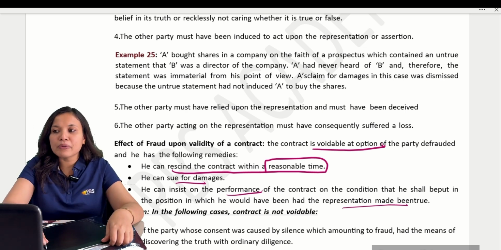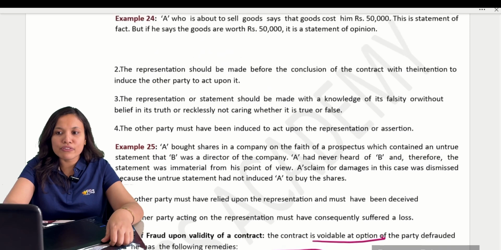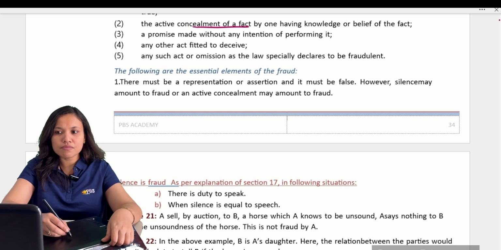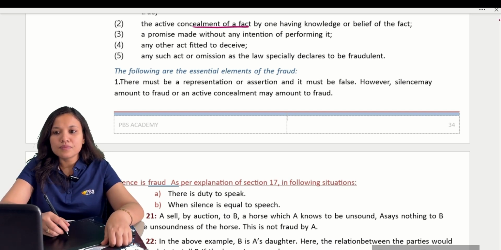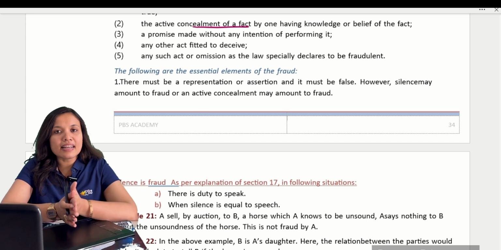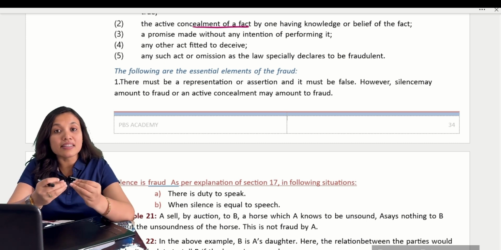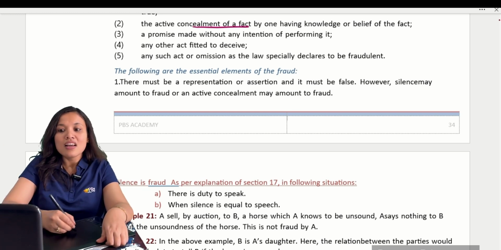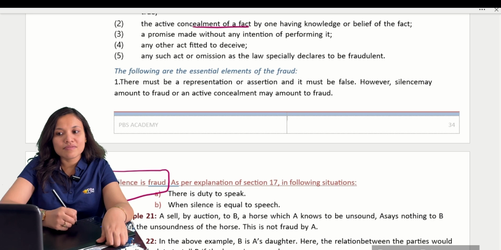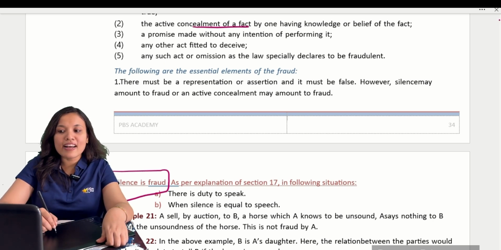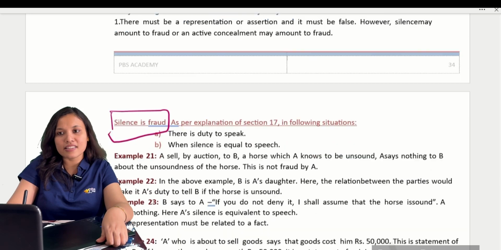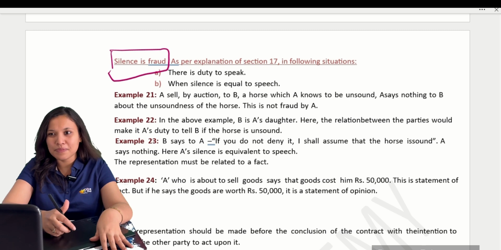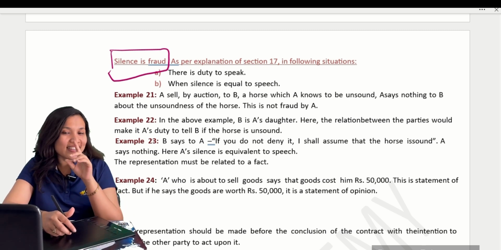Okay. Now there are a few points. Let us see, one by one, whether silence amounts to fraud or not. Somebody is asking you, if you keep silence, whether your silence amounts to fraud or not. That's the question. Silence is fraud as per section 17 only in certain cases. Silence is not always fraud. Only in the following 2 cases is it considered fraud.